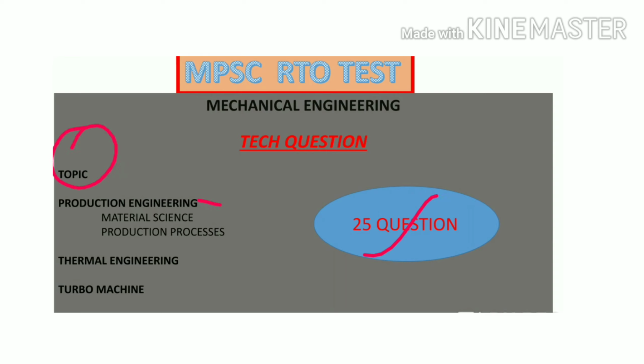The topics are production engineering. From production engineering we will discuss questions from material science and production processes. There are some questions from thermal engineering and from turbo machines also. So in this series I try to cover questions from these topics. So let's begin.